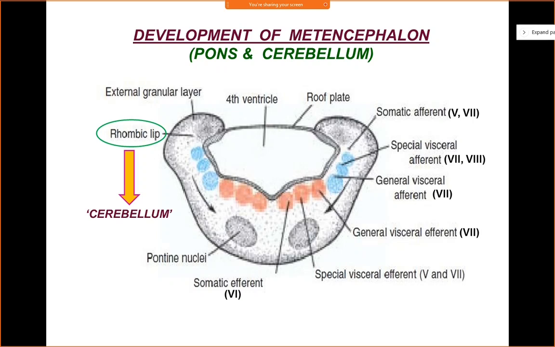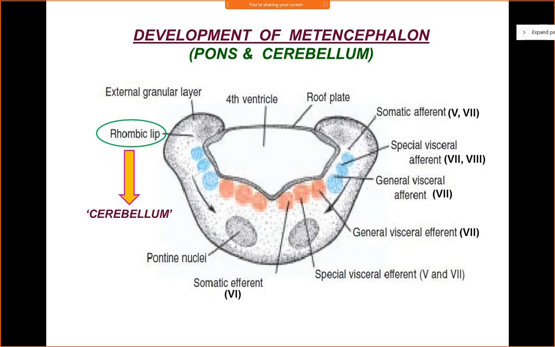So those are the somatic components. Your seventh cranial nerve, the facial nerve, will also carry certain general sensations near the ear, near the pinna, especially near the tragus of the ear. So these are the various components of the functional nuclear columns of both the basal plate and the alar plates. I hope you have understood this part.